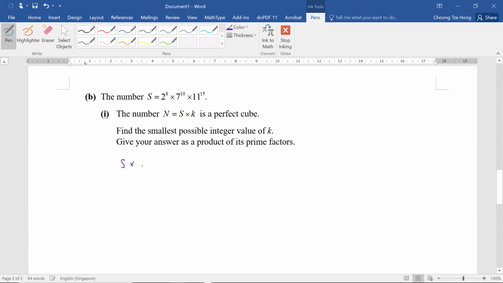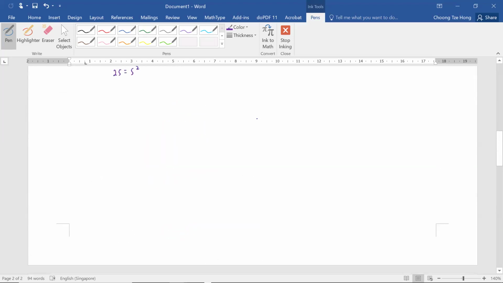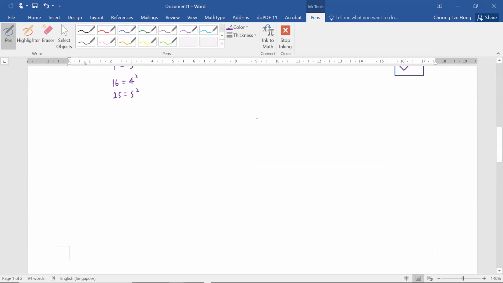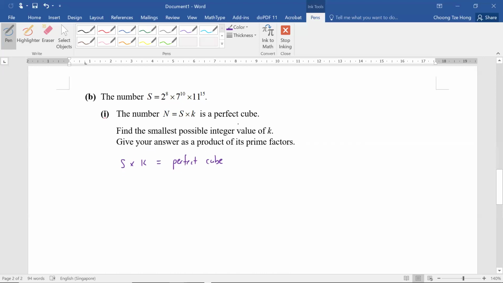So s times k is a perfect cube. If a perfect square is the square of an integer, then a perfect cube will be the cube of an integer. So this perfect cube is actually the cube of an integer.